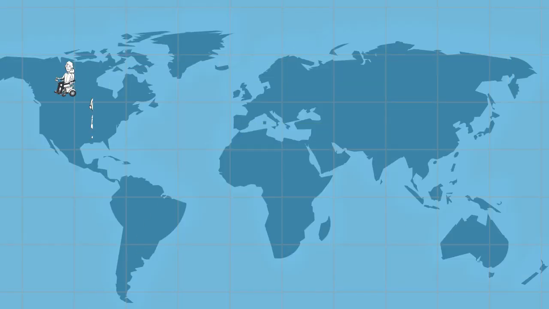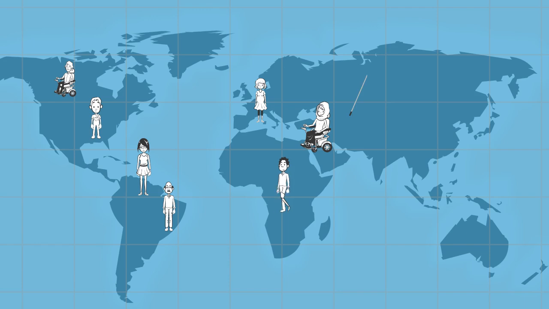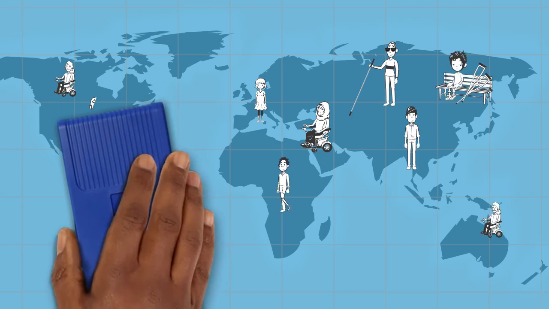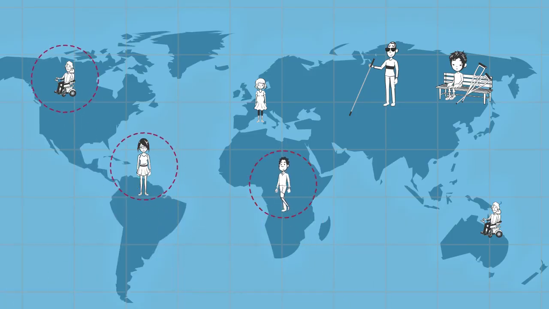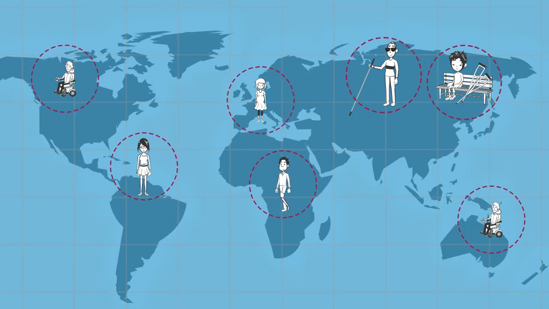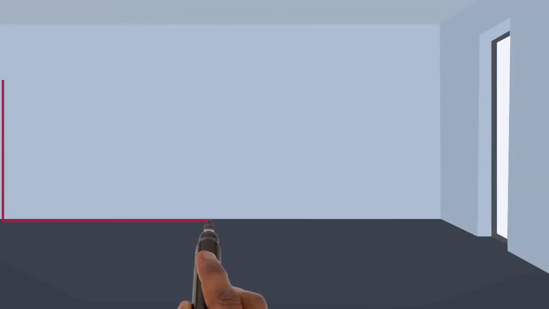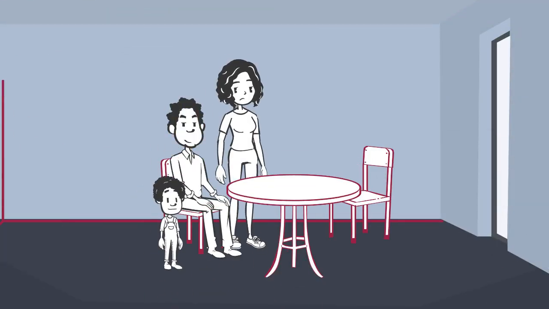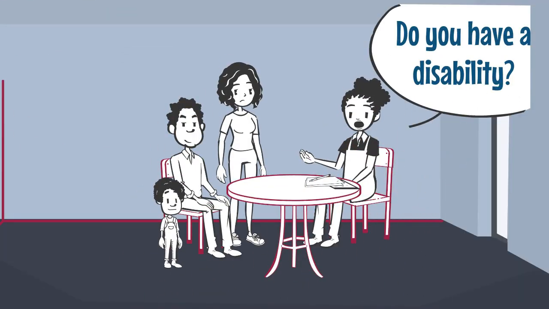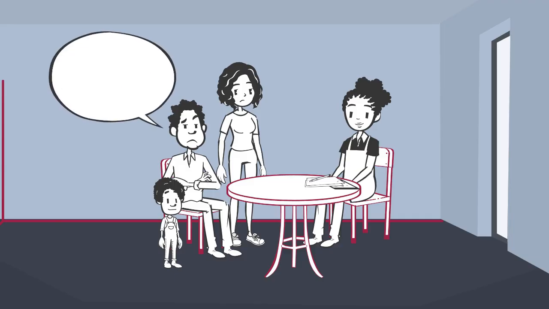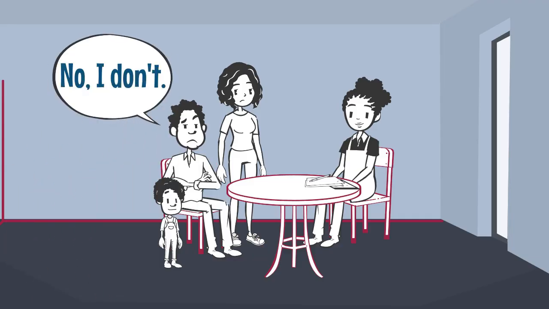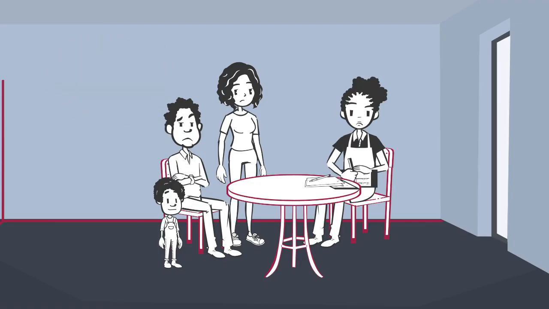However, identifying persons with disabilities can be challenging. In many countries, the official number of persons with disabilities is much lower than the actual number of persons who have functional difficulties that put them at risk of exclusion. This is because of the way people have been asked about disability. If asked, "Do you have a disability?" many people will answer no. Sometimes because of stigma towards persons with disabilities or different ideas of what disability is, or simply because people do not perceive themselves as having a disability even if they have difficulties doing things.